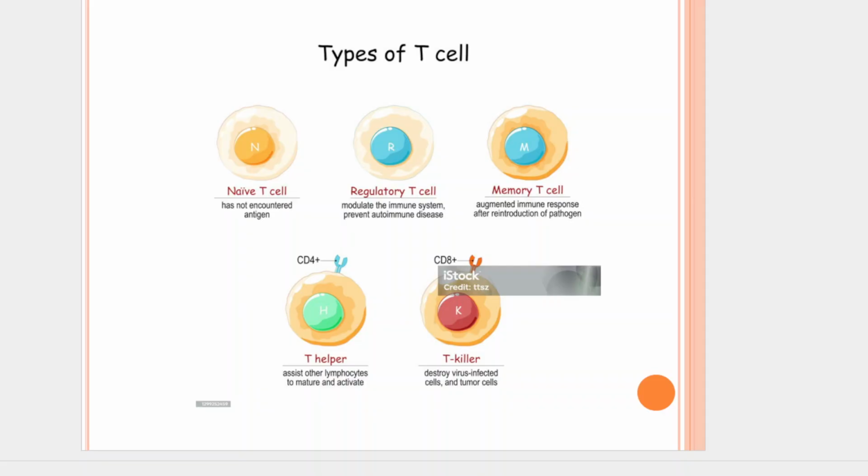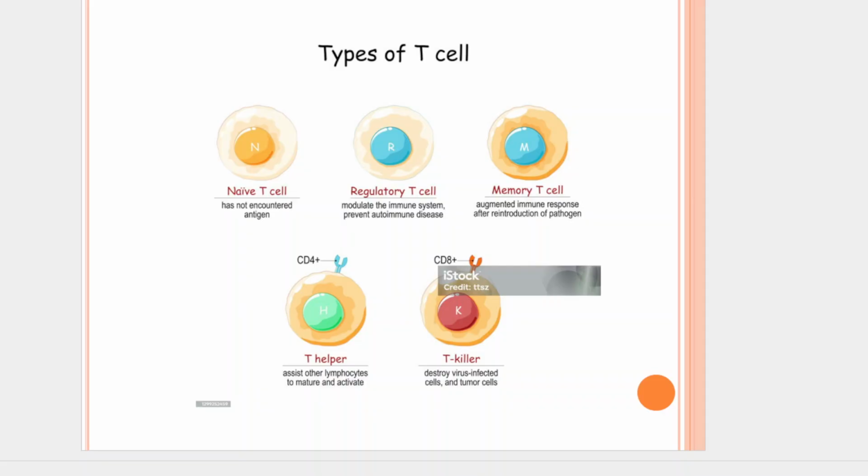Memory T cells are long-lived cells that develop after an initial encounter with an antigen. They provide immunological memory, allowing for a faster and more robust secondary immune response upon subsequent exposure to the same antigen. They can rapidly differentiate into effector T cells upon re-stimulation.